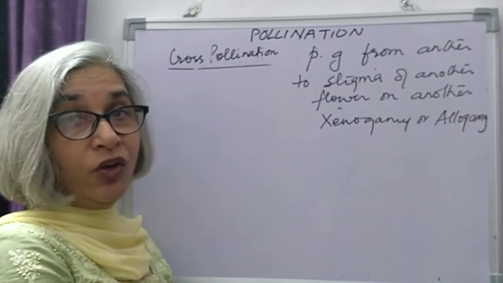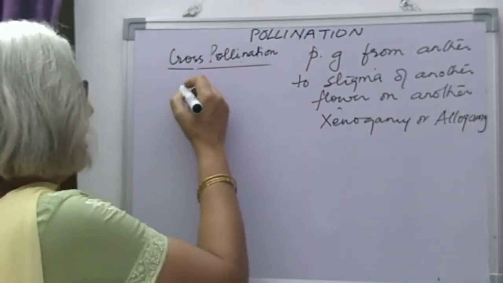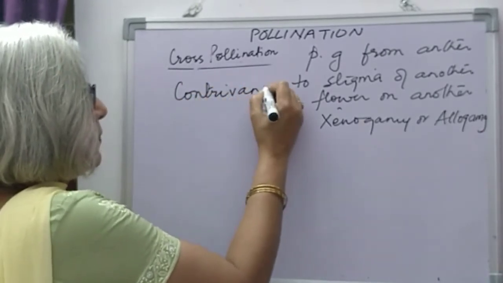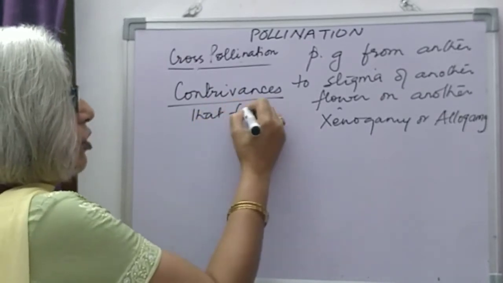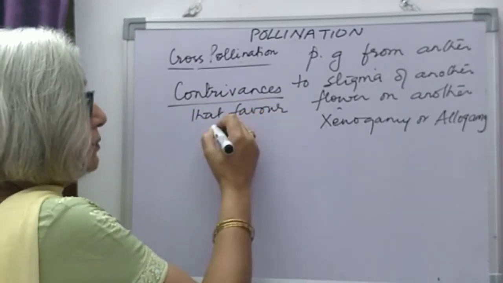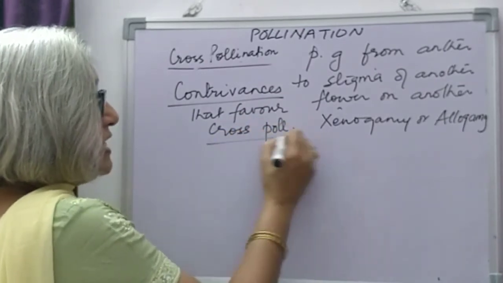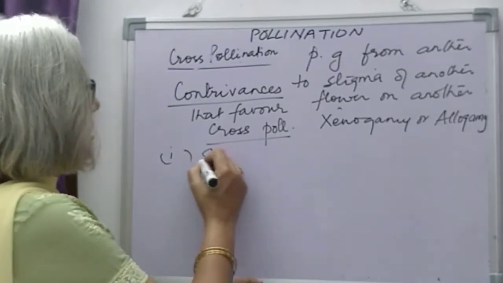And then only cross-pollination is possible. So the flower undergoes a few adaptations. We call them contrivances or adaptations that favor cross-pollination, because of which cross-pollination becomes easy. So one by one we will be discussing them.